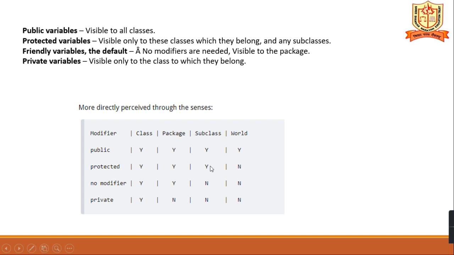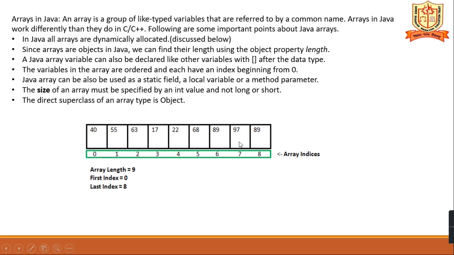So public, yes, it is visible; protected, visible; no modifiers, no. And then if it is public, it is the world, that is, we can access it all over. So if it is public, it will be accessible everywhere. And no modifiers, no; protected, no; in other packages, all this. This is the chart of the visibility controls.